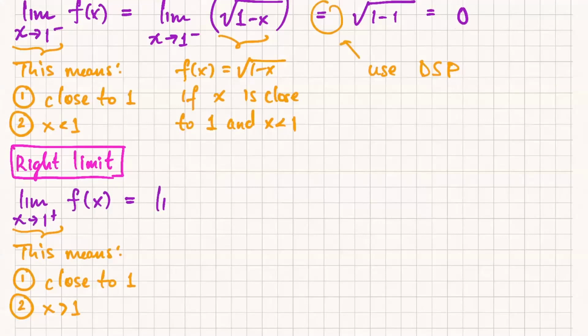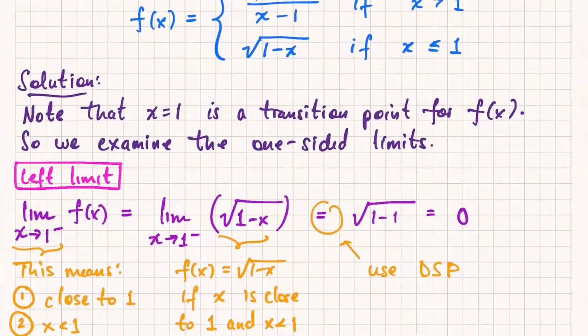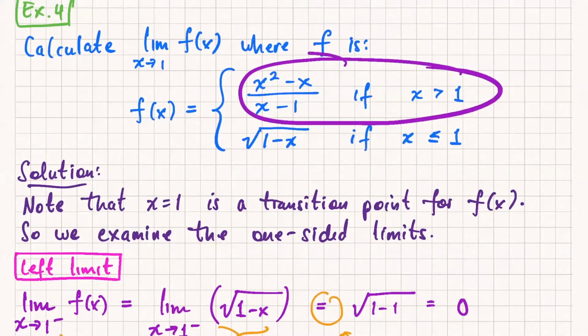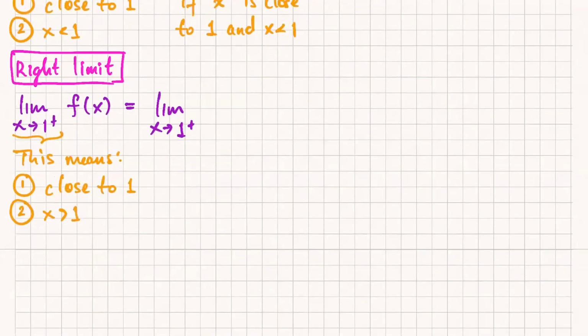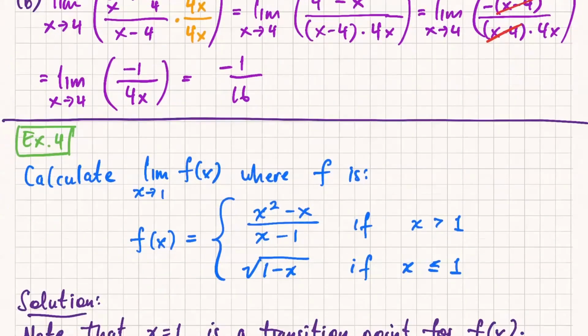And the only real difference here is that now I'm using a different formula for f, right? If x is approaching 1 from the right side, that means x is bigger than 1, and so x now has a different formula, right? I'm not going to use the square root formula. I'm going to use this rational function formula. What was it? It was x squared minus x.